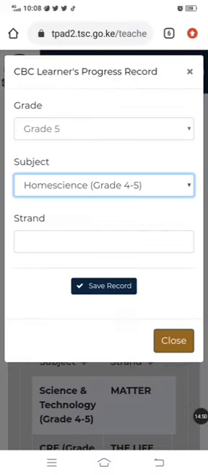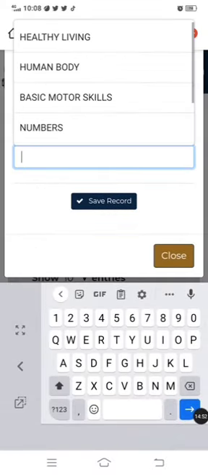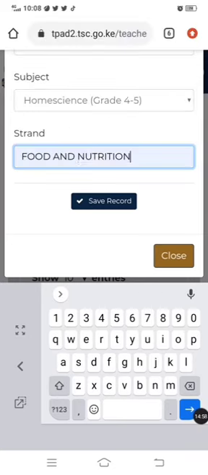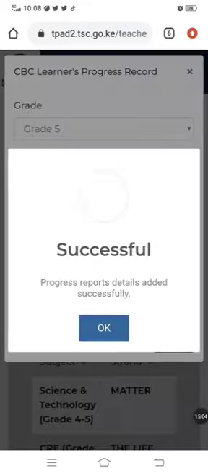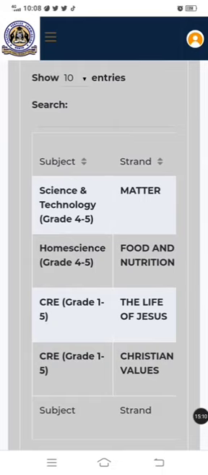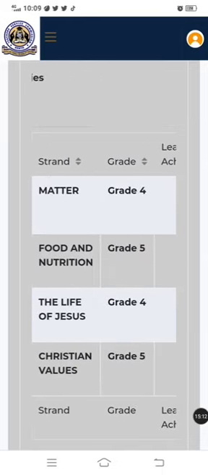I pick it. So my strand for home science term 2, I want to cover food and nutrition. And good, the suggestion is there. It makes my work easier. So again, remember, if it's not there, don't tire typing. So save record. Okay. Again, let's scroll down to confirm. There it is, home science, food and nutrition is the strand, grade 5.